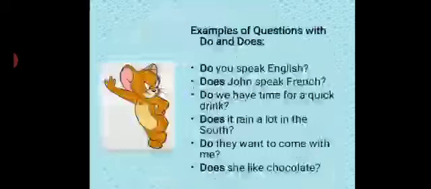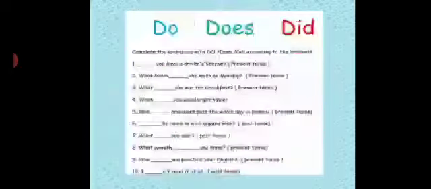Hope you have understood when we use do and when we use does in the beginning of a sentence to make it an interrogative sentence. Now, here is an example practice for you. Complete the sentences with do, does or did. Did is simply the past tense according to the brackets. In the bracket here, you are given which tense you are supposed to fill up the blank with. I'll do the first one for you.